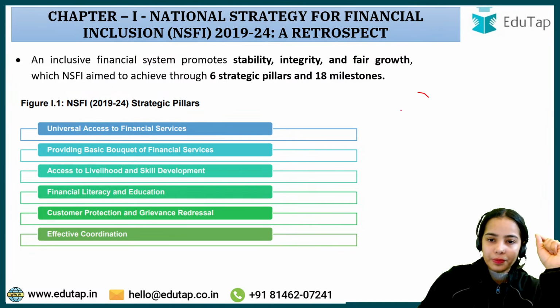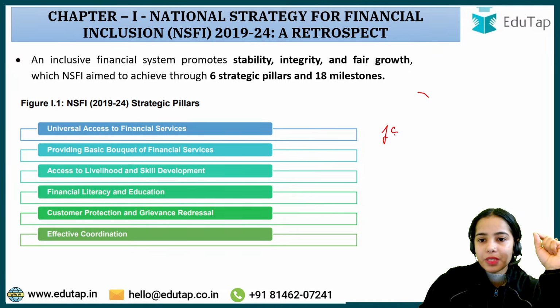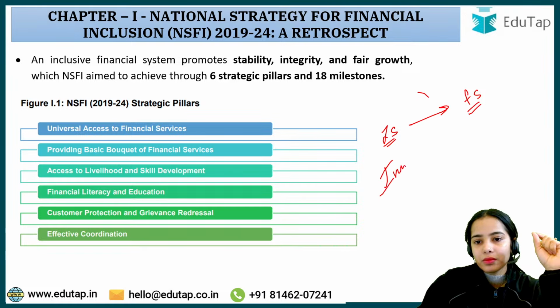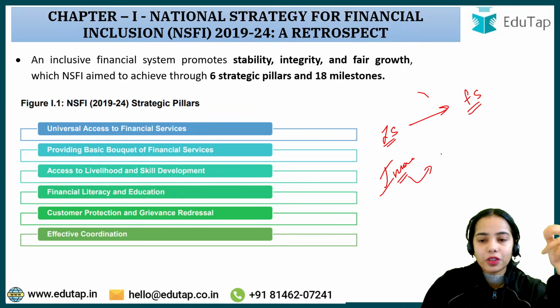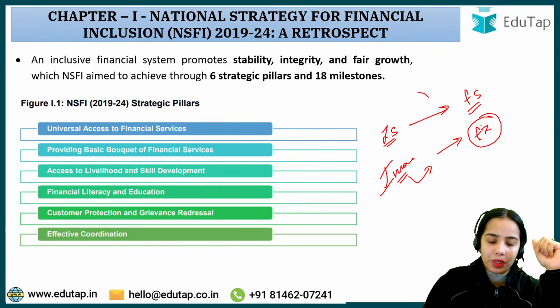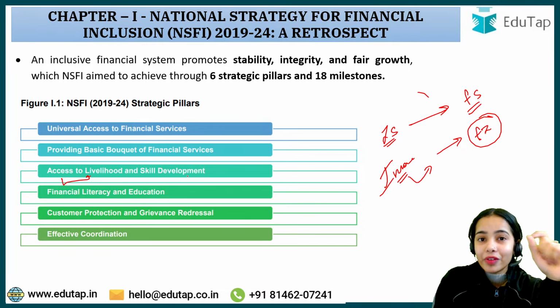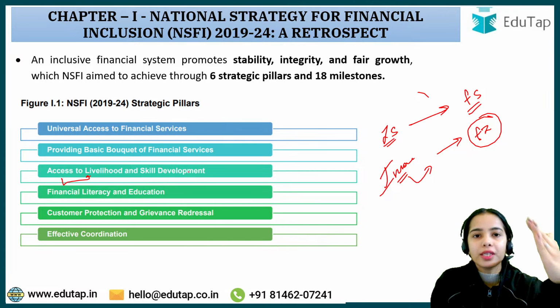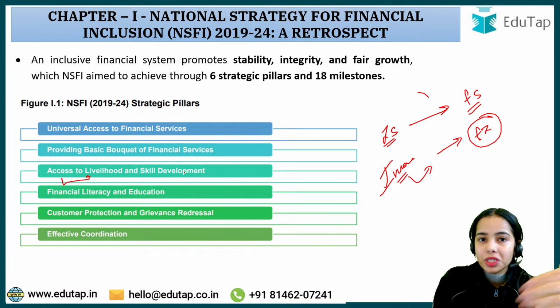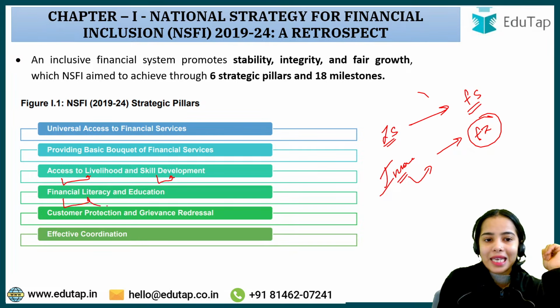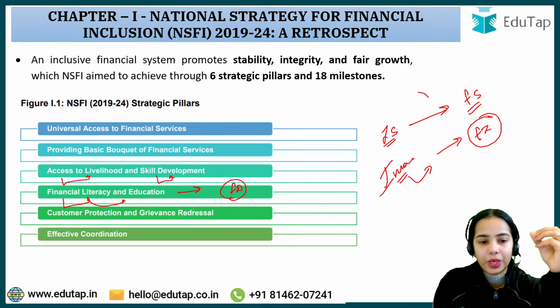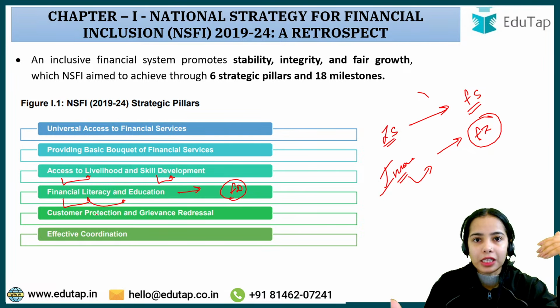Okay, so remember this, that income stability leads to financial stability, and if income is there, the people have the livelihood, then better financial inclusion will be possible. So access to livelihood is very, very important for the people to get more and more included in the financial system, because when the people have the money, then they invest, then they save, then they buy the insurance products, then they focus on their retirement. Okay, skill development is also important. Financial literacy and education. Through financial literacy and education, financial discipline can be developed, so that the people save for the unforeseen contingencies and such.